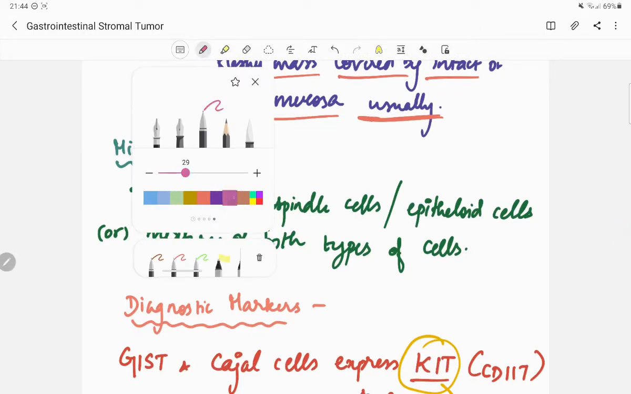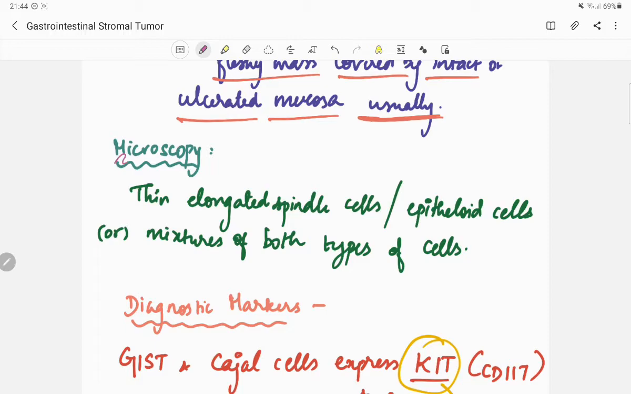Next is the microscopy. In microscopy, there are thin elongated spindle cells or epithelioid cells. Epithelioid cells because they resemble the epithelium. Epithelium-like cells are the epithelioid cells. Or it shows a mixture of both types of cells. So they can either be elongated spindle cells or epithelioid cells, or mixtures of both.